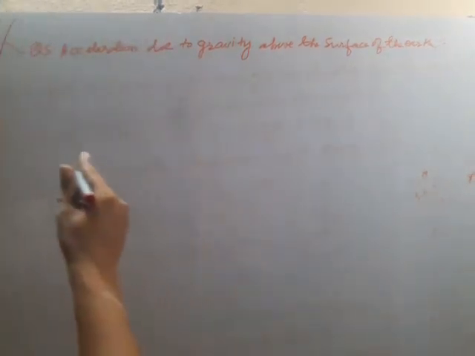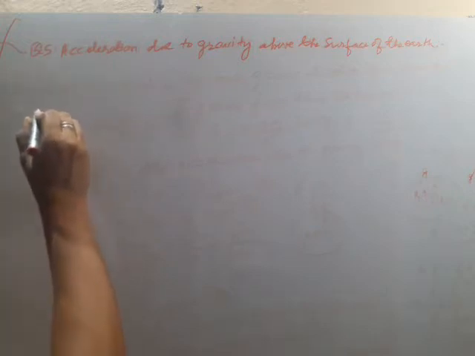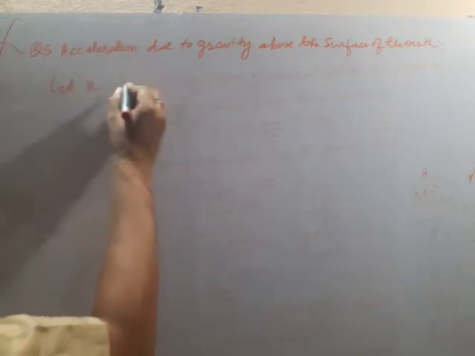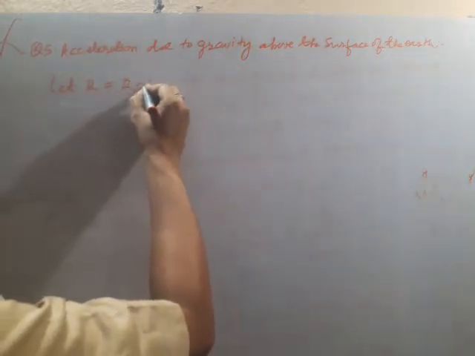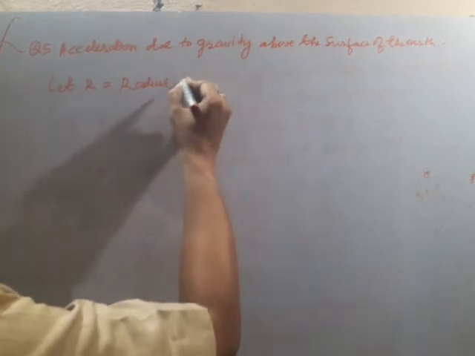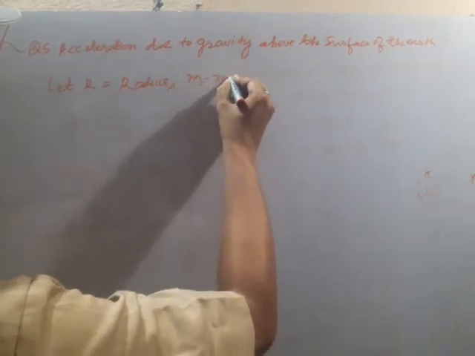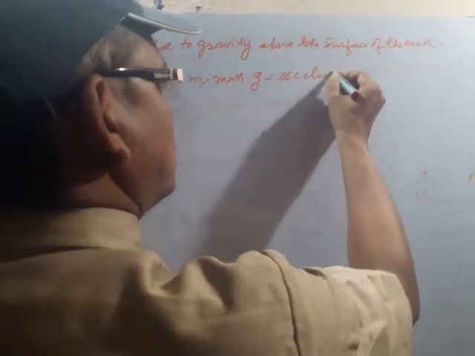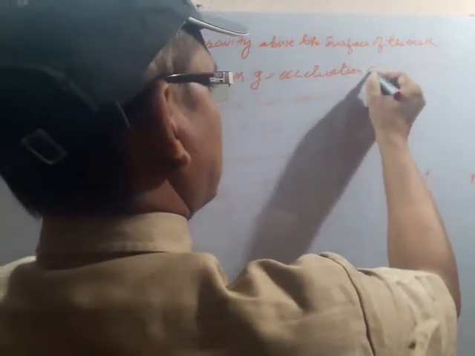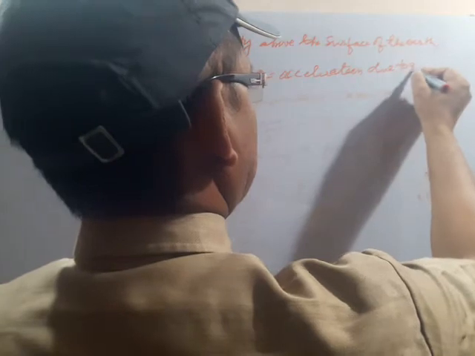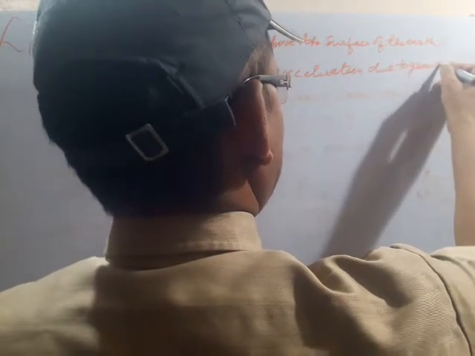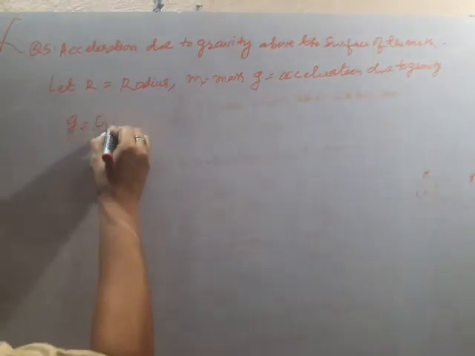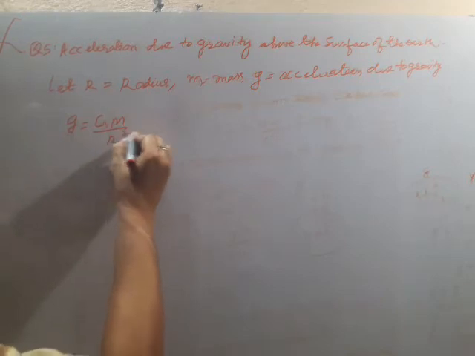Here you have to find the expression or derivation. You may say let r is equal to radius, m is equal to mass, g is equal to acceleration due to gravity. Try to understand. Here you know g is equal to GM by r square. How do you obtain this thing?